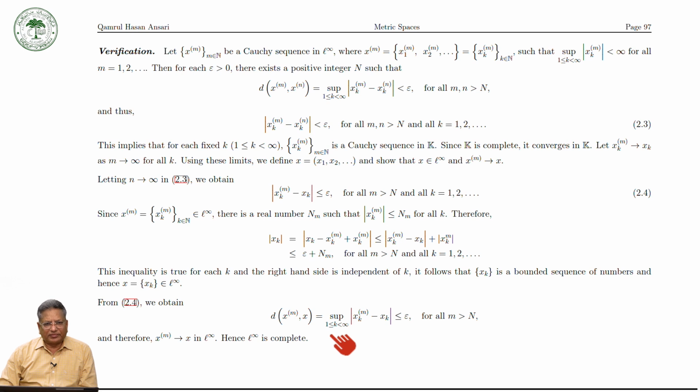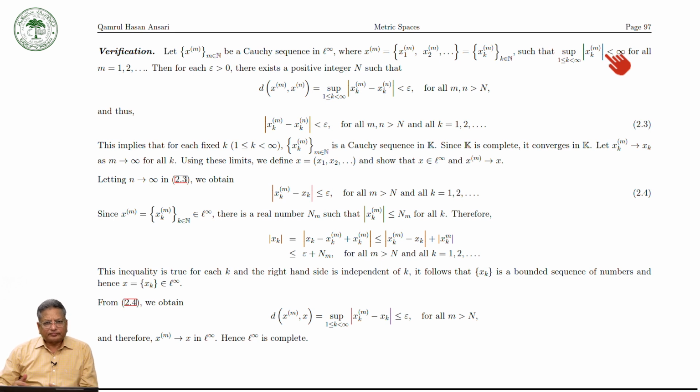Again, the same technique as we have used in the previous verification: we consider a sequence of sequences. Let xm be a Cauchy sequence in l infinity. So again, this is a sequence of sequences of real or complex numbers, where xm is equal to (x1m, x2m and so on), or you can write this as (xkm), k a natural number, such that the supremum of the modulus of this is finite.